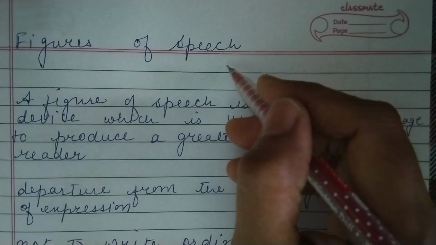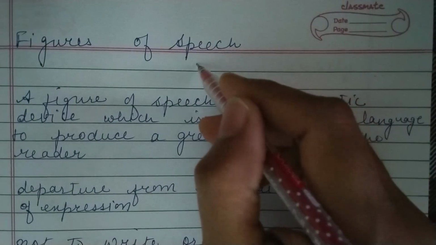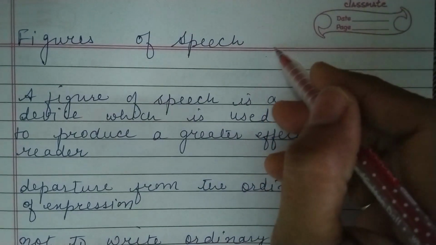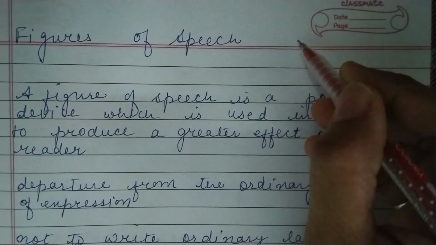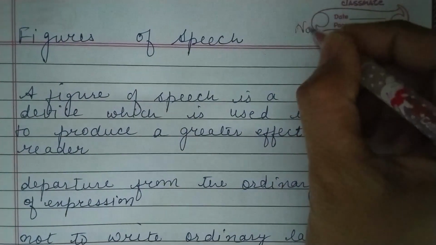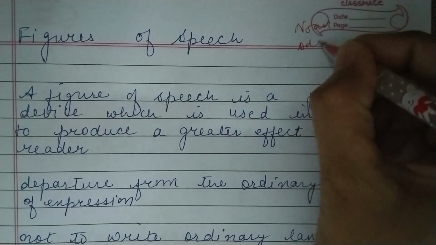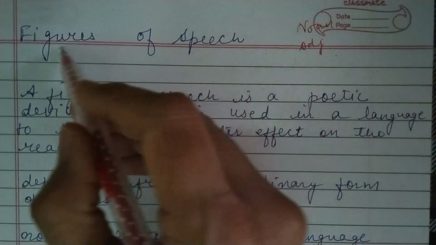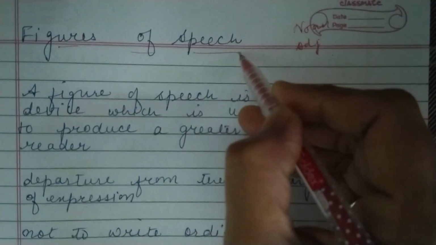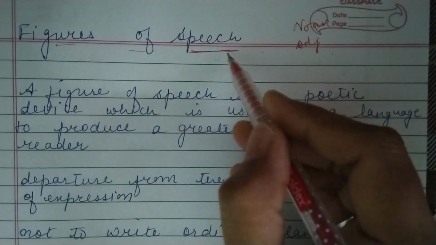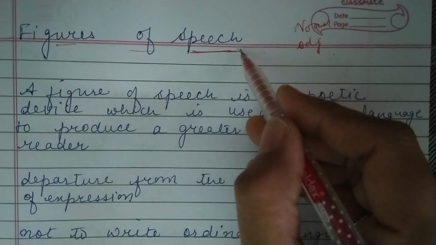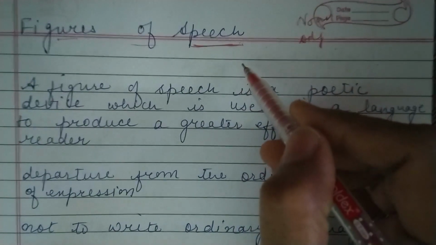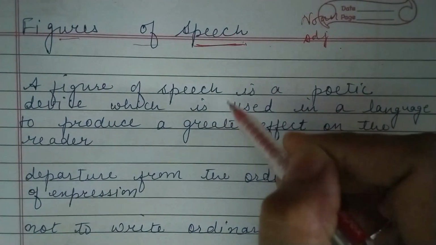Earlier we were discussing parts of speech, and there is a difference between figure of speech and part of speech. In part of speech we have noun, adjective, as I have told you earlier. But today we are dealing with figure of speech, because we are going through poetry and facing problems in poetry, so we are going to discuss figure of speech.